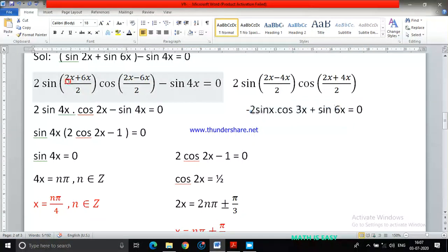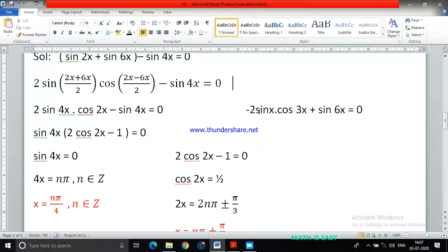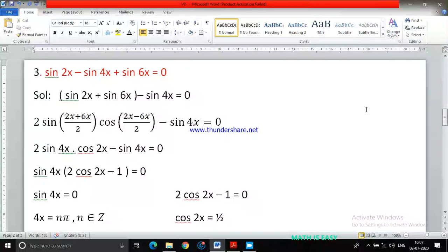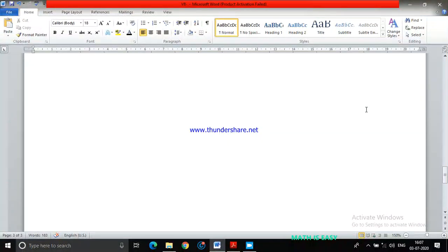Here I rearranged the terms because after simplifying, 2x plus 6x is 8x, and 8x by 2 is 4x. So I got sin 4x here and sin 4x there, hence I can take sin 4x common. When you are a master of solving questions, you will automatically come to the conclusion whether you need to rearrange the terms or not. That is the reason why we rearrange the terms to solve them.